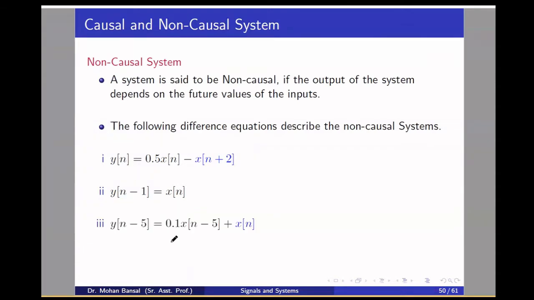So this is non-causal. Similarly here, y[n minus 5] is depending on x[n], so it is again a non-causal system. And y[minus n] is equal to 2x[n], it is again a non-causal system.